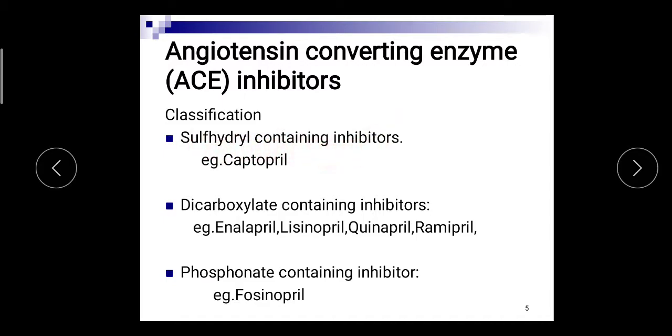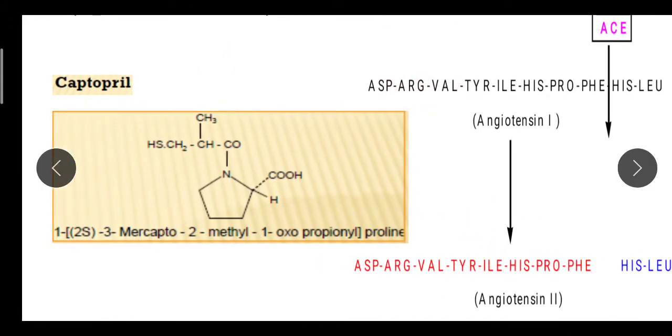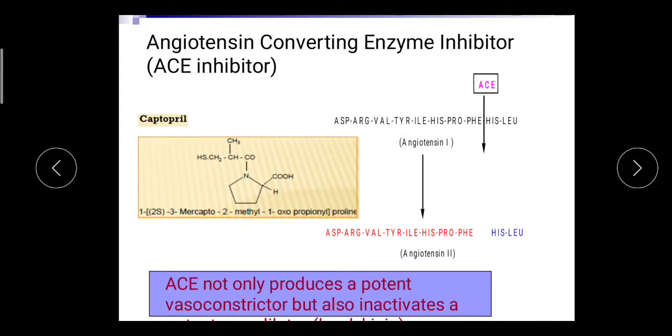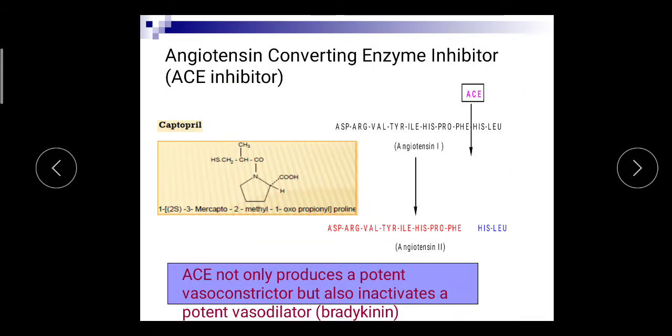First class is sulfhydryl containing inhibitors, that is captopril. So this is the structure of captopril. Here angiotensin 1 is converted to angiotensin 2. Here the peptide or amino acid chain is present in angiotensin 1, and the ACE, angiotensin converting enzyme, converts angiotensin 1 into angiotensin 2, and this ACE is blocked by the ACE inhibitors, for example captopril.